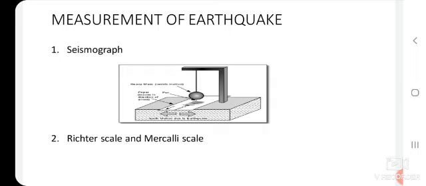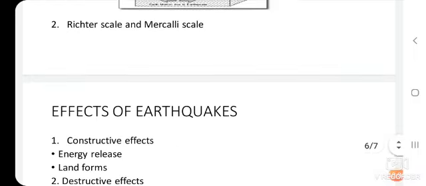a large number of people and left many more injured. So this earthquake was only 7.8. Okay, children. So the instruments used to measure the intensity of earthquakes are the seismograph, the Richter scale, and the Mercalli scale. Okay, children. Now let us move forward and learn about the effects of earthquakes.